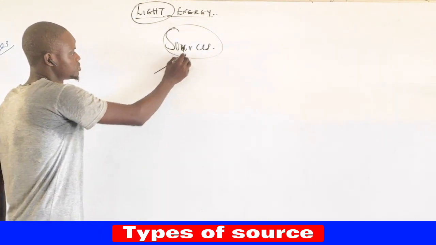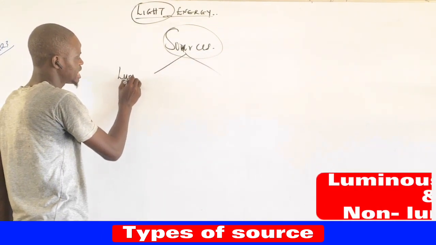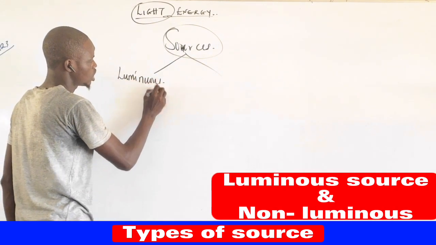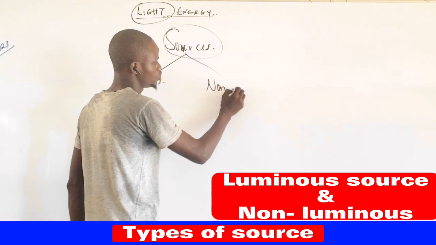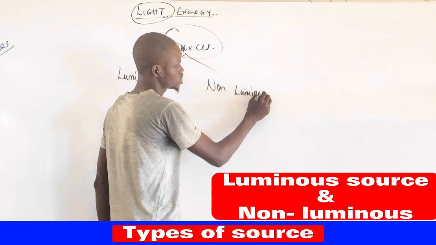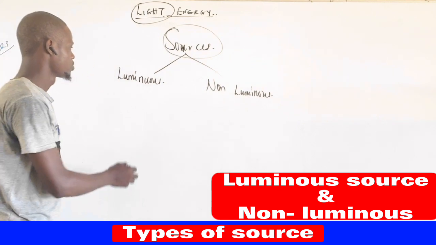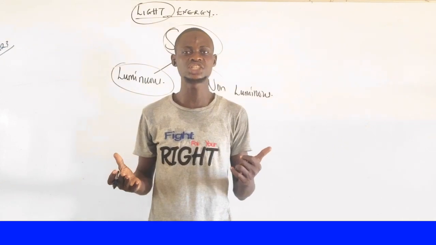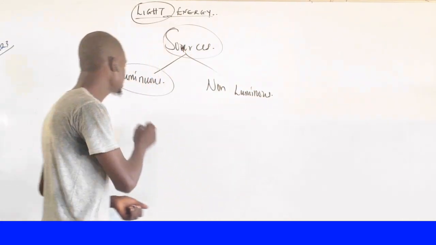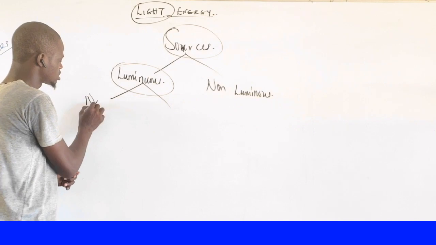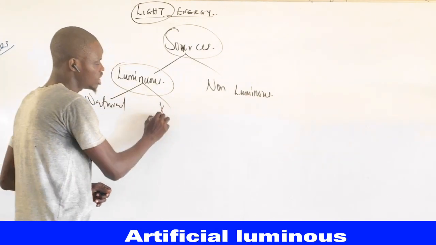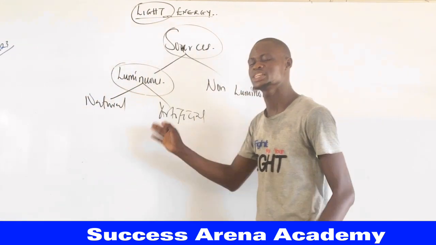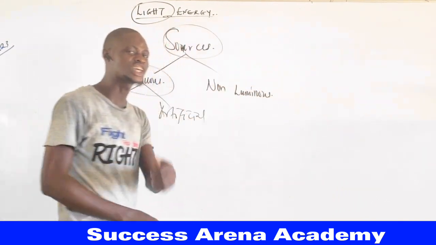We can have the luminous source of light energy, and we can have the non-luminous source of light energy. Now, the luminous source of light energy is of two types. It is classified into the natural luminous and the artificial luminous source of light energy. I'm sure that you're following what I'm trying to do today. Let's continue.